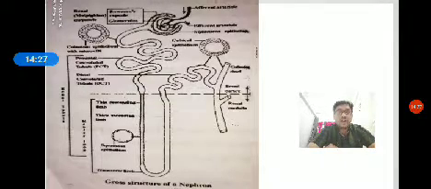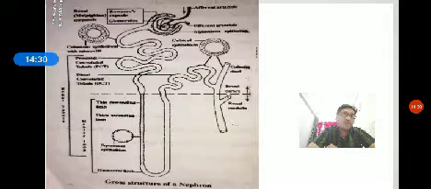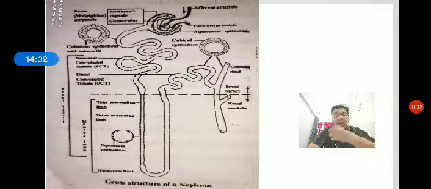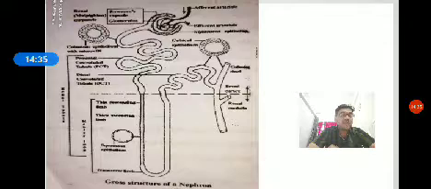Then next, the Bowman's capsule and glomerulus together are called a Malpighian corpuscle. The Bowman's capsule is continued as a coiled tube-like structure called the proximal convoluted tubule. The proximal convoluted tubule is coiled in structure, internally lined by modified cuboidal epithelial cells which have microvilli. They are called brush border cells.